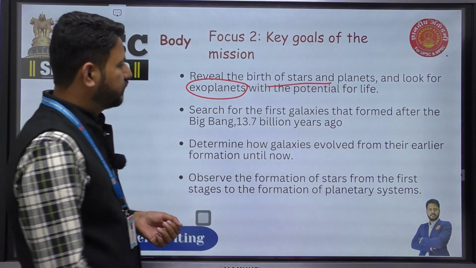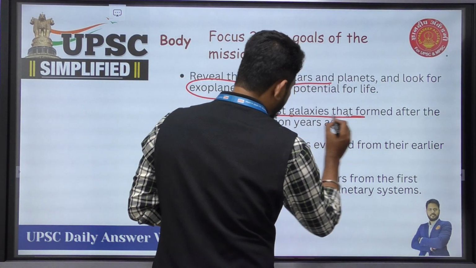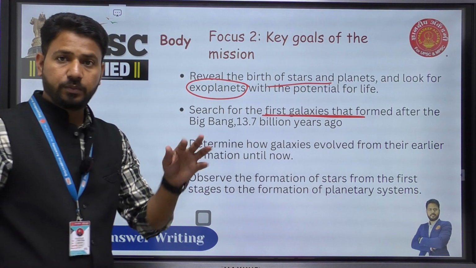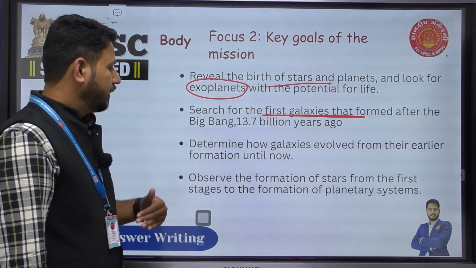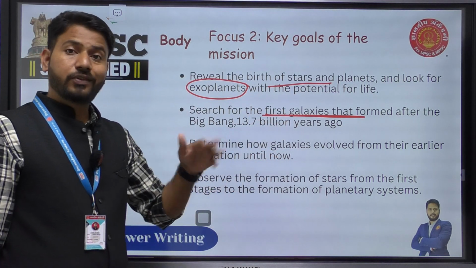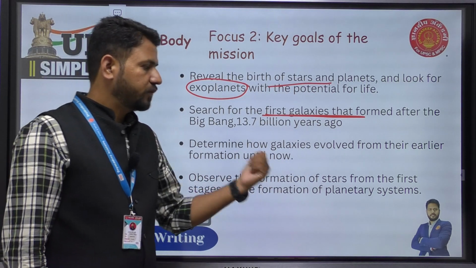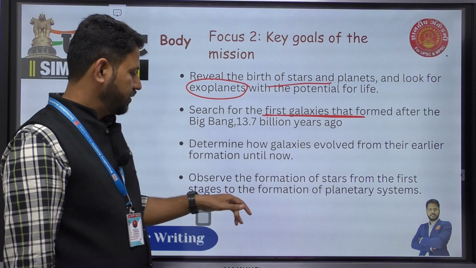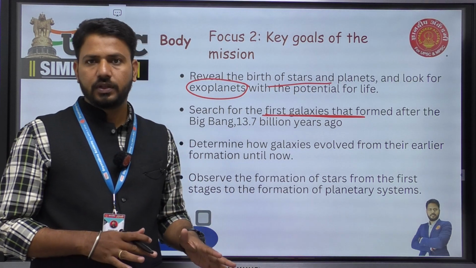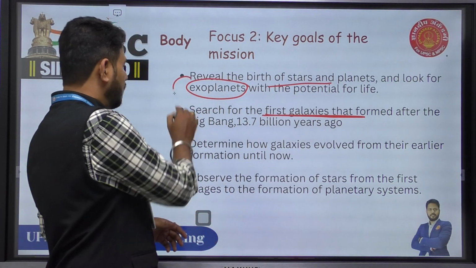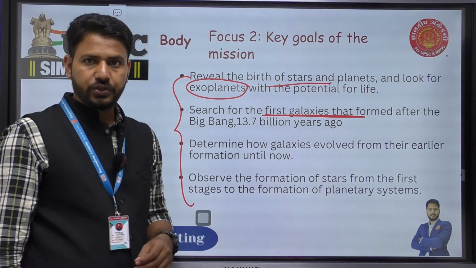Then search for the first galaxies that formed after the Big Bang, that is 13.7 billion years ago. Then determine how galaxies evolved after the Big Bang till date. And the last is to observe the formation of stars from the first stages to the formation of planetary systems. So these were all the key goals that were set for the mission.